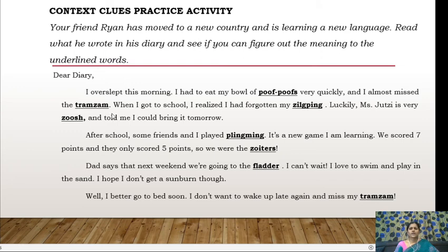Almost I missed the tram when I got to school. That means here the next line itself gives you a clue that tram is a kind of vehicle in which he goes to school every day.